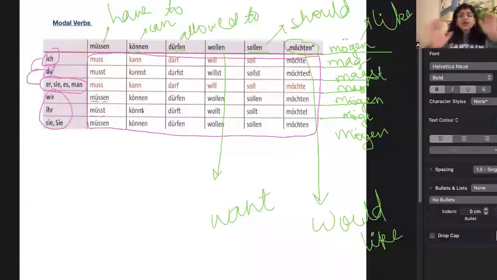Now how is it different? When we saw the regular and irregular verbs, the conjugation for er/sie/es was Verbstamm plus t, and for ich it was Verbstamm plus e. But modal verbs are special verbs, and whatever conjugation you have for ich, you put the same conjugation with er/sie/es.